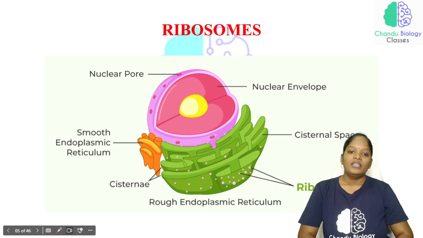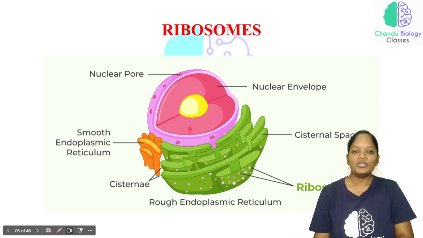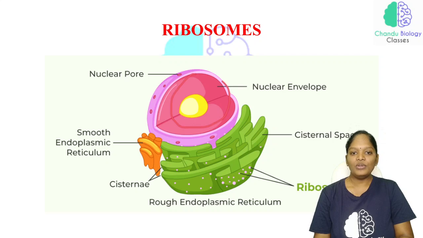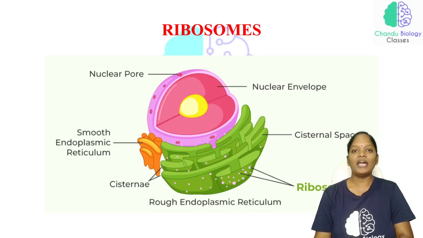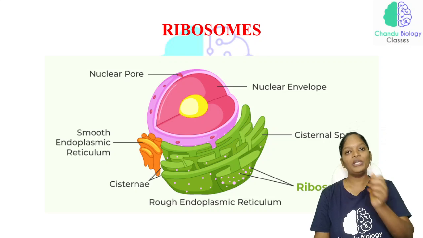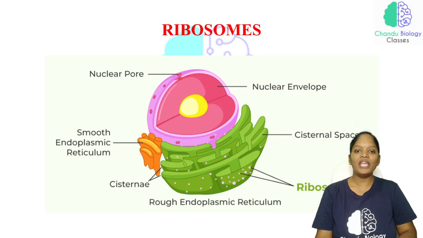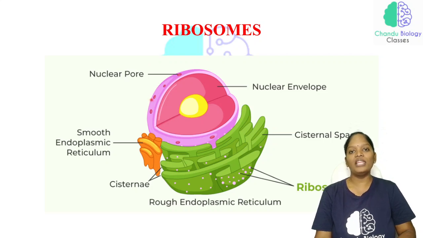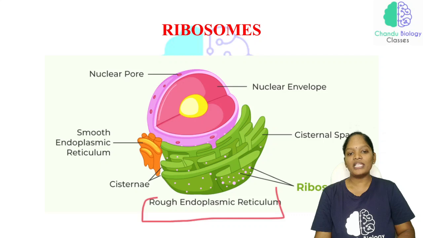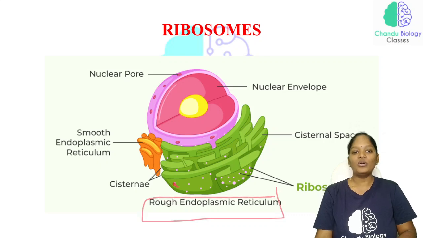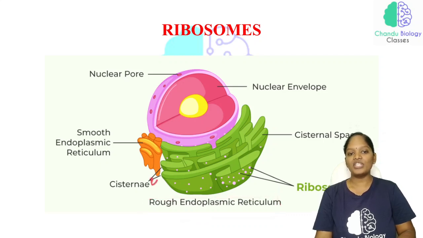Now see this structure. This is the nucleus, and we have a nuclear envelope. The outer membrane and the inner membrane together we call the nuclear envelope. In the nuclear envelope there are many pores, which we call nuclear pores. This is the endoplasmic reticulum with ribosomes, which we call the rough endoplasmic reticulum, and the rough endoplasmic reticulum structure is cisternae.